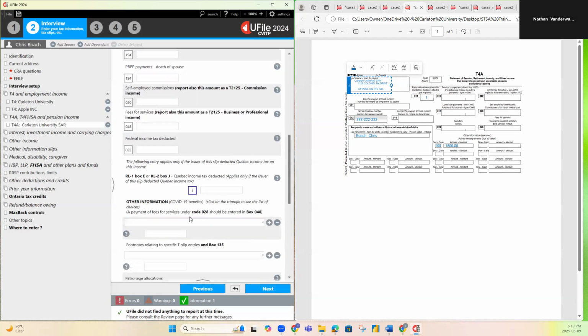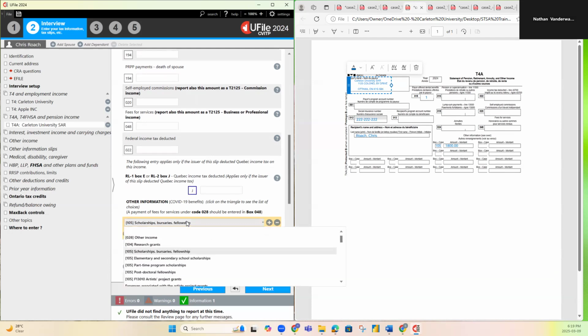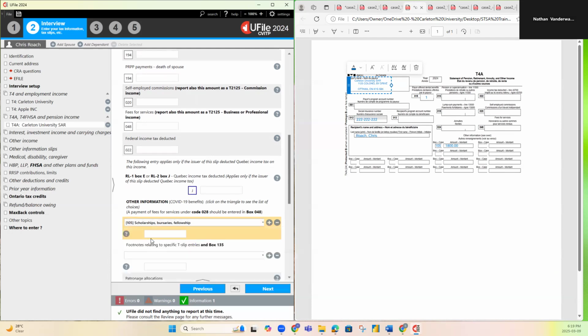We're going to scroll down to other information and select box 105, because it says 105 right here. That's why we're choosing box 105. And then the amount, we're going to put 1800.